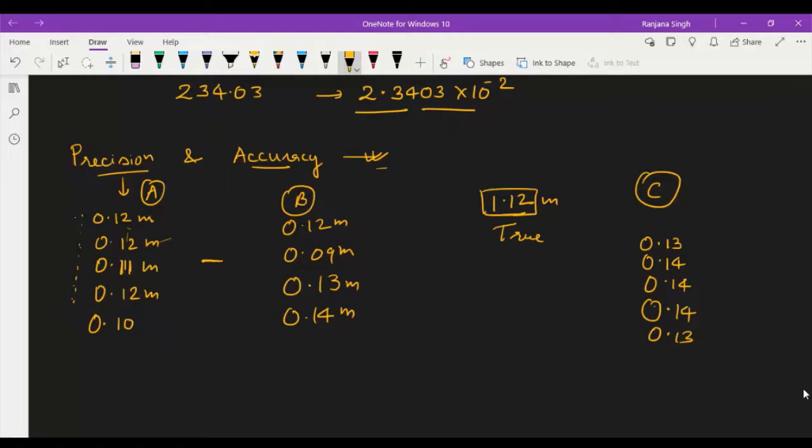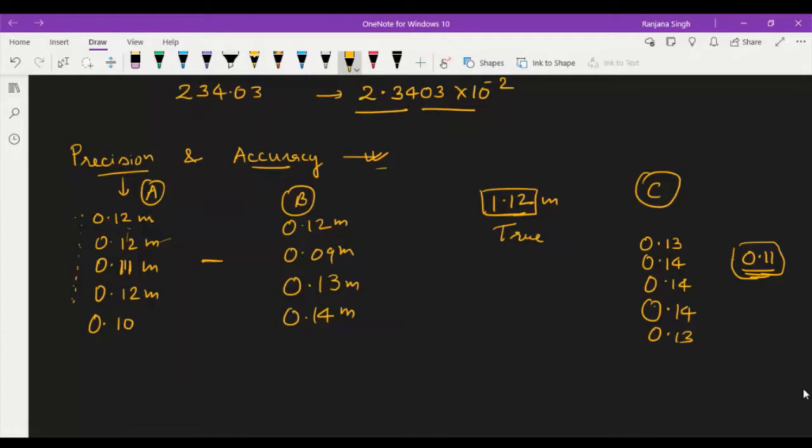The measurement taken by this person is precise because it is close enough, but the actual value in this case is 0.11, and these results differ from the actual value, and there is no accuracy. Accuracy is less in this measurement, but precision is more, and it happens in those cases.